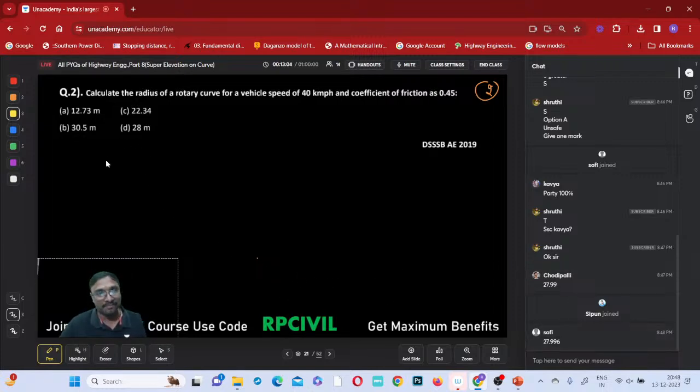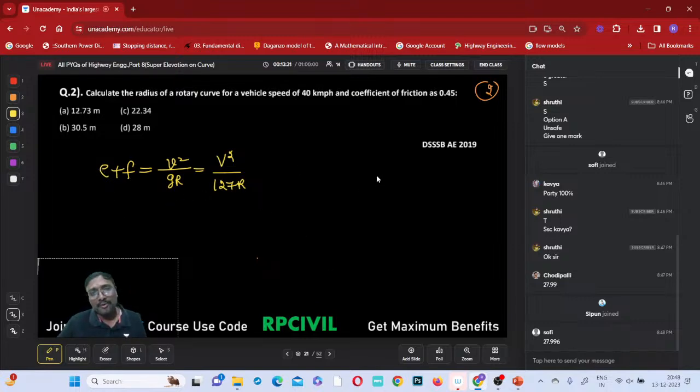Okay, so E plus F equal to, yeah, Chodipalli, Sophie got the same answer. E plus F equal to small v square by GR, or capital V square by 127R. Or you download the Unacademy Learner app from the Play Store, and tell me, I'll tell you what to do.